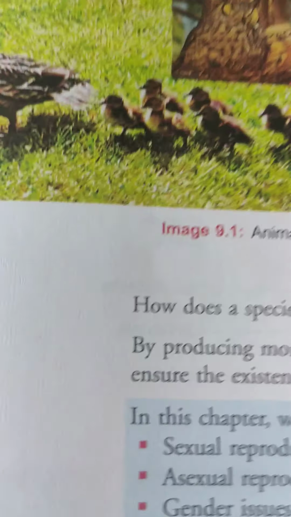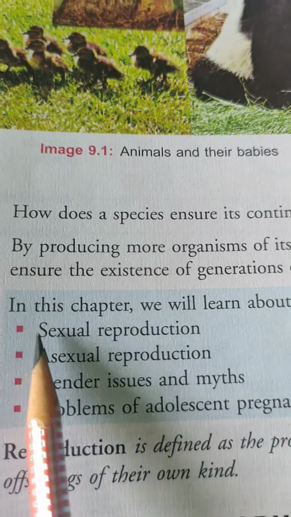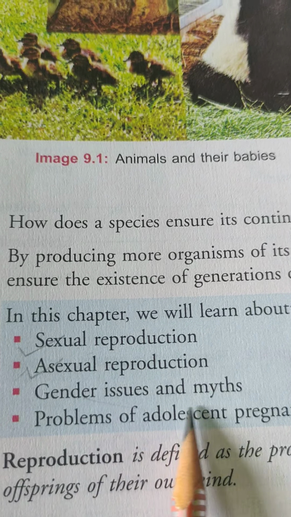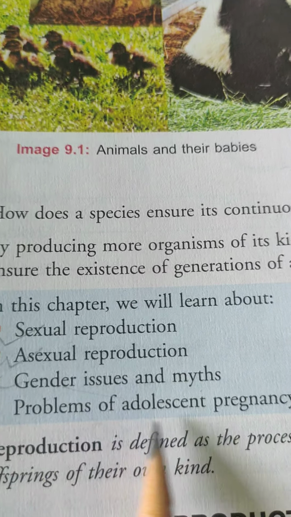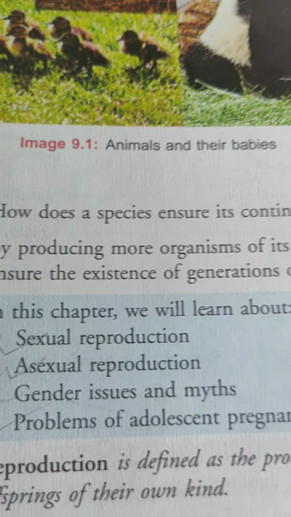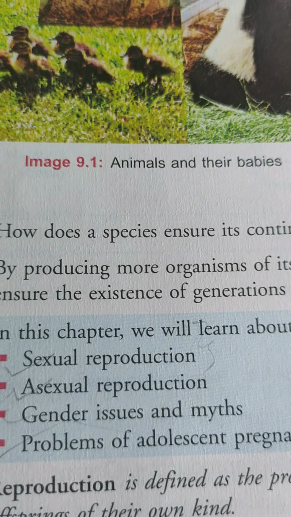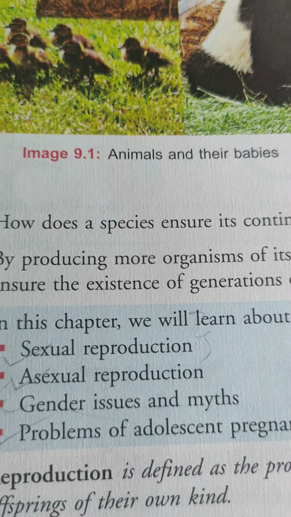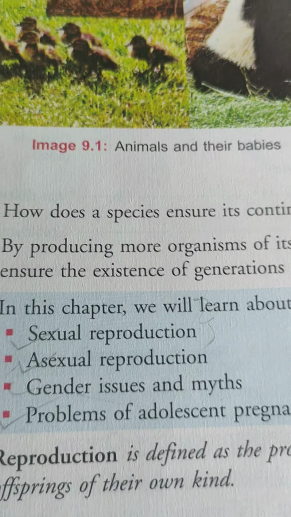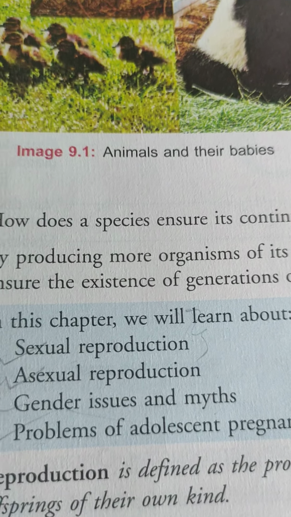Now you see, in this chapter we will learn about sexual reproduction, asexual reproduction, gender issues and myths, and problems of adolescence and pregnancy. What will we be studying? What is sexual reproduction? Sexual reproduction involves gametes, male and female gametes. And then next we will be studying asexual reproduction, that is the reproduction which does not involve gametes.